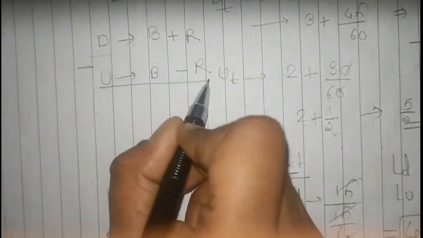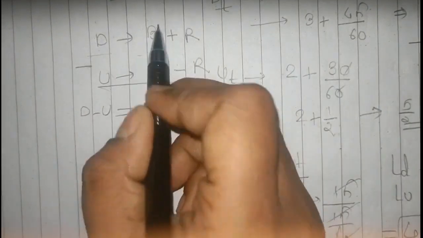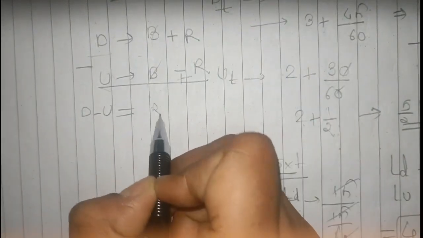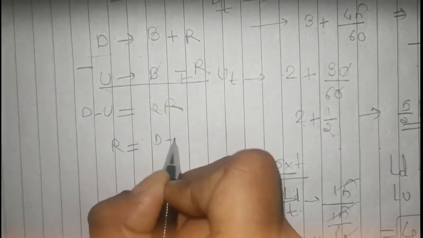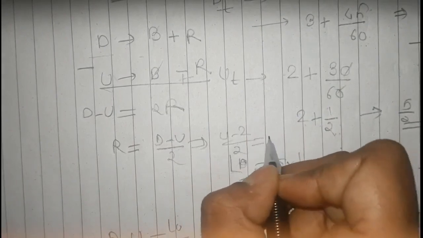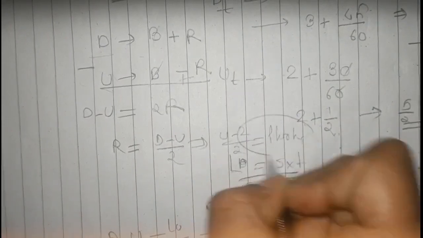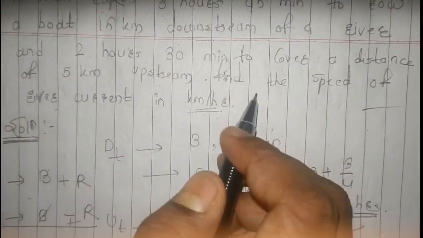So D minus U is equal to 2R, the man speed cancels. And now R is equal to D minus U by 2, which is 1 kilometer per hour. So 1 kilometer per hour is the speed of the river current.